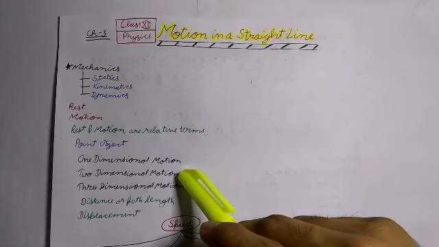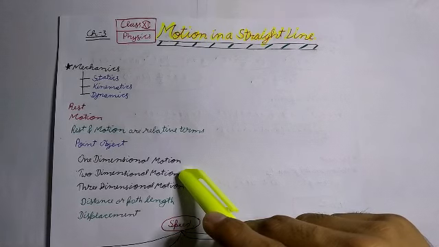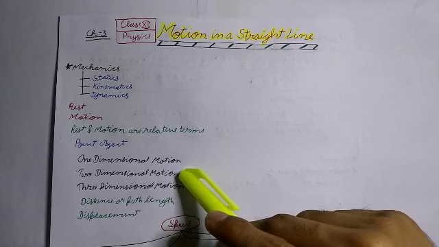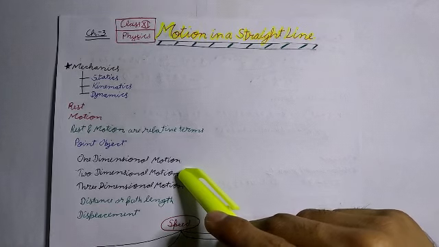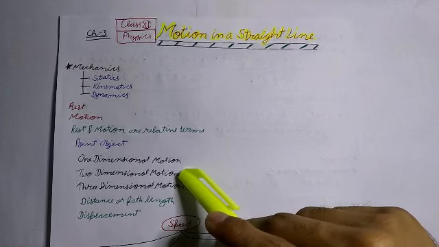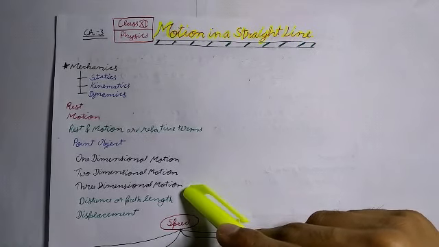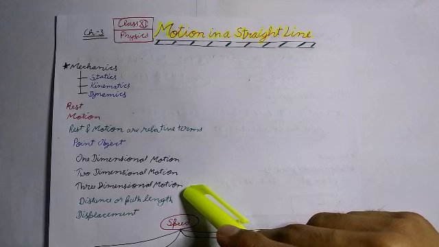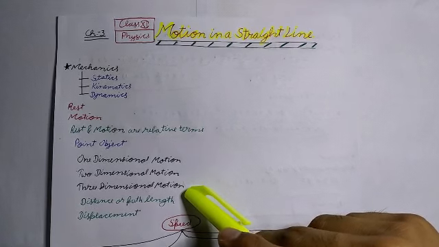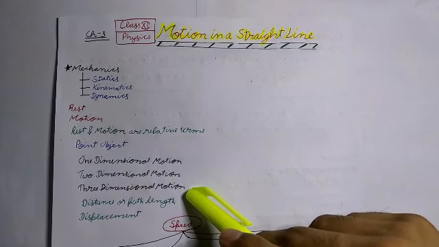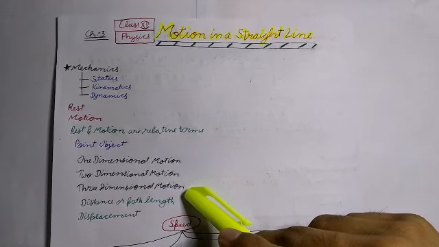Two-dimensional motion. The motion of an object is said to be two-dimensional motion if two out of the three coordinates specifying the position of the object changes with the passage of time. In such a motion, the object moves in a plane. Three-dimensional motion. The motion of an object is said to be three-dimensional motion if all the three coordinates specifying the position of the object change with time. In such a motion, the object moves in space.